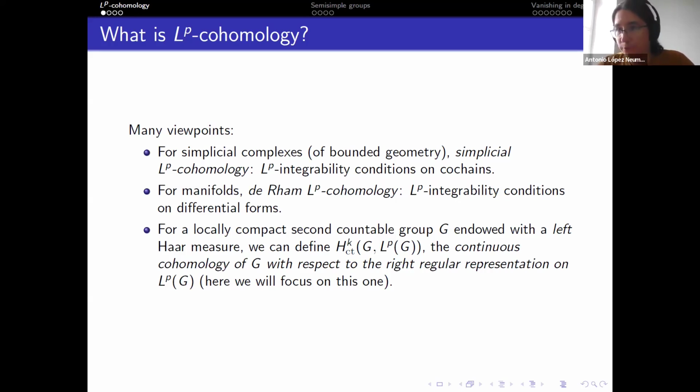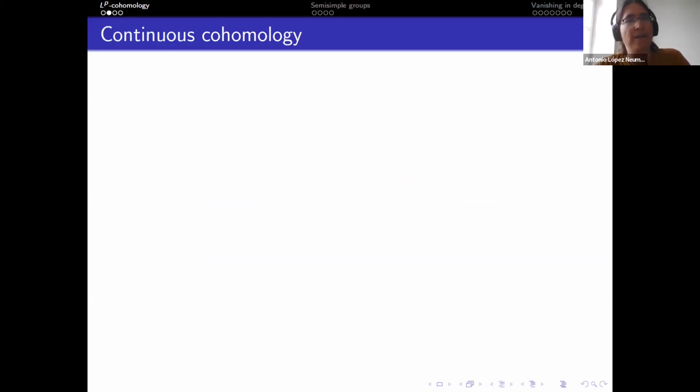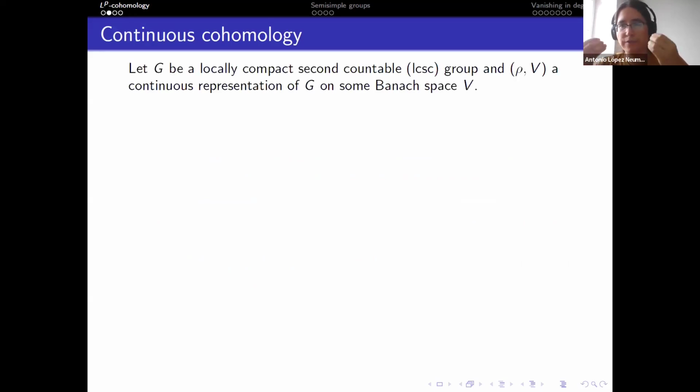So for groups, you can define group cohomology. And I will be taking group cohomology with values in the right regular representation on LP. So we will focus on this one here, and this is why it requires a proper definition, which I will give now. So I want to introduce what is continuous cohomology in general. The starting data is always a locally compact second countable group and a continuous representation of your group on some, say, Banach space.